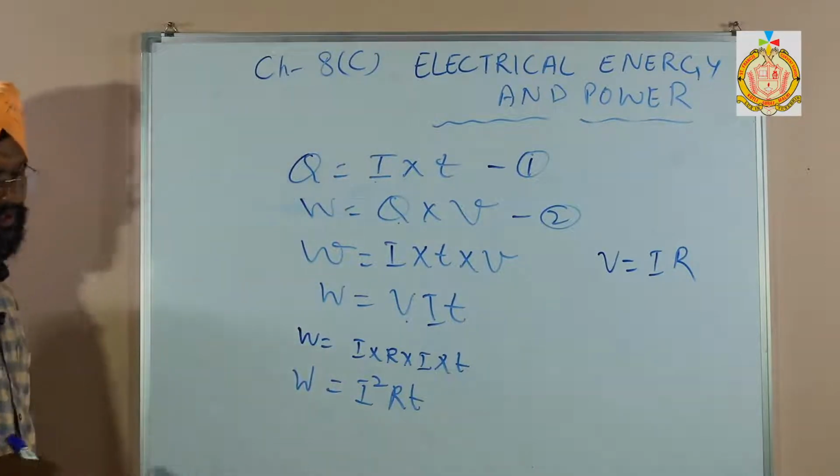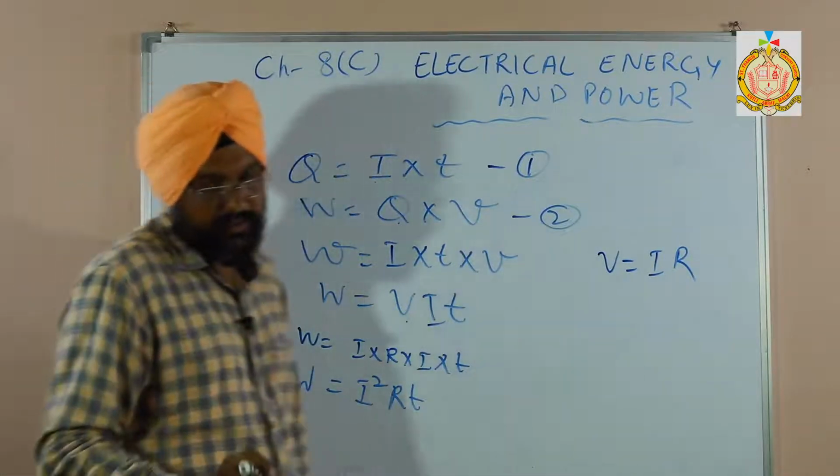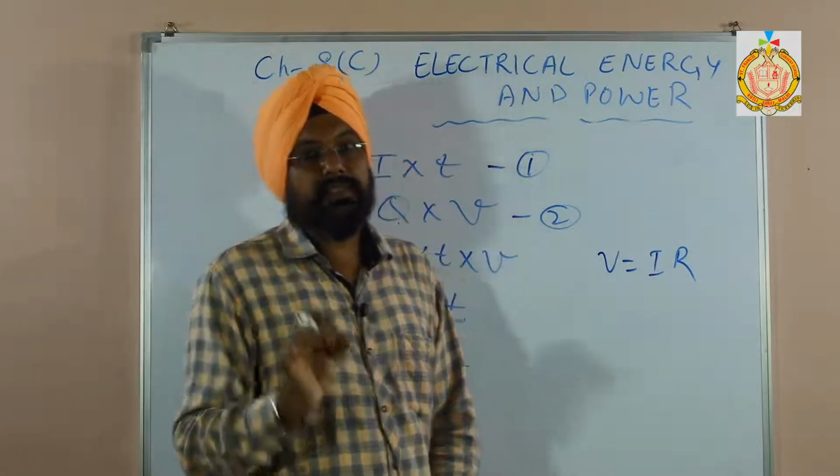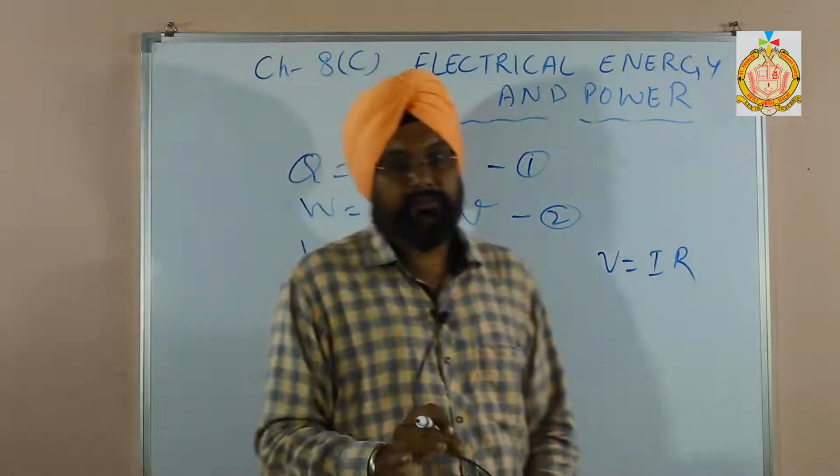Students make a mistake over here. Two things are there: one is electrical energy, the second one is electrical power.